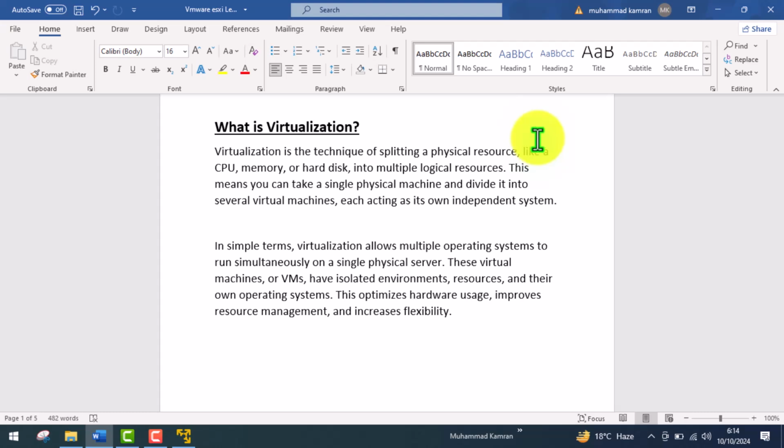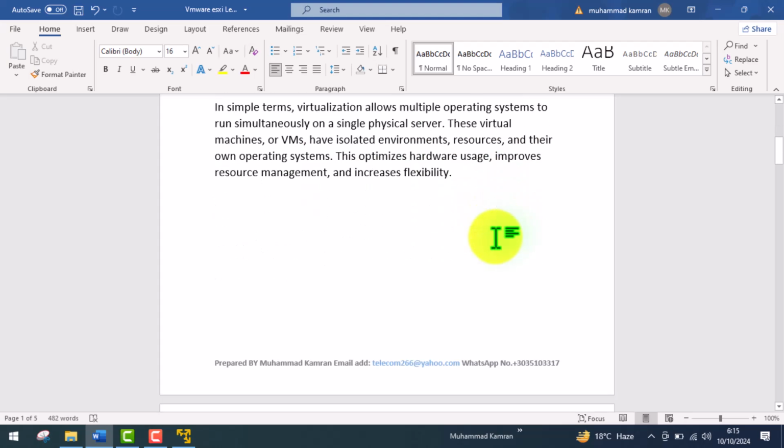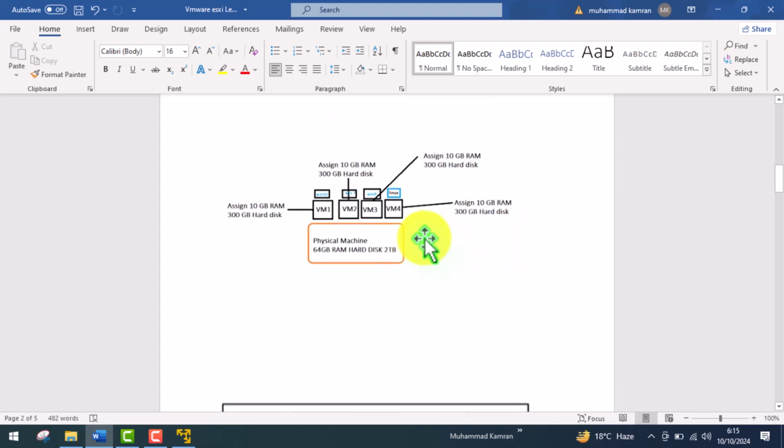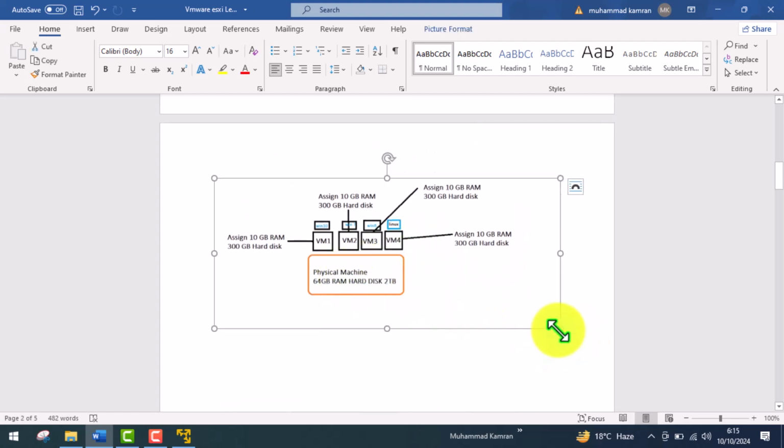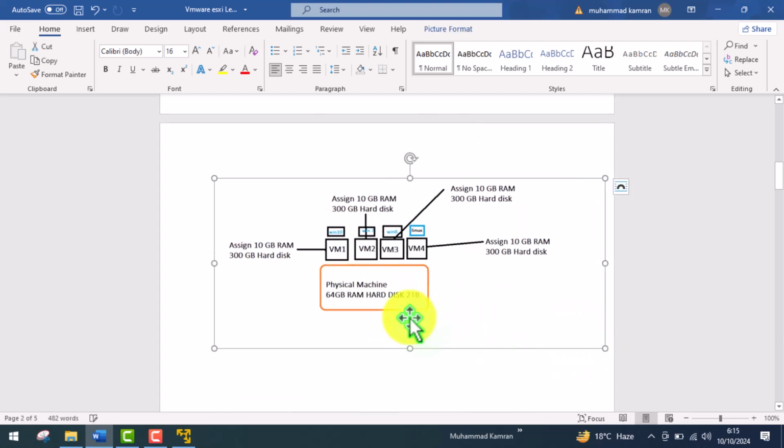You can take a single physical machine and divide it into several virtual machines, each acting as its own independent system. Let me give you an example, and let me make it a little bit bigger. We have a physical machine. The RAM of this physical machine is 64 GB and the hard disk is 2 TB.